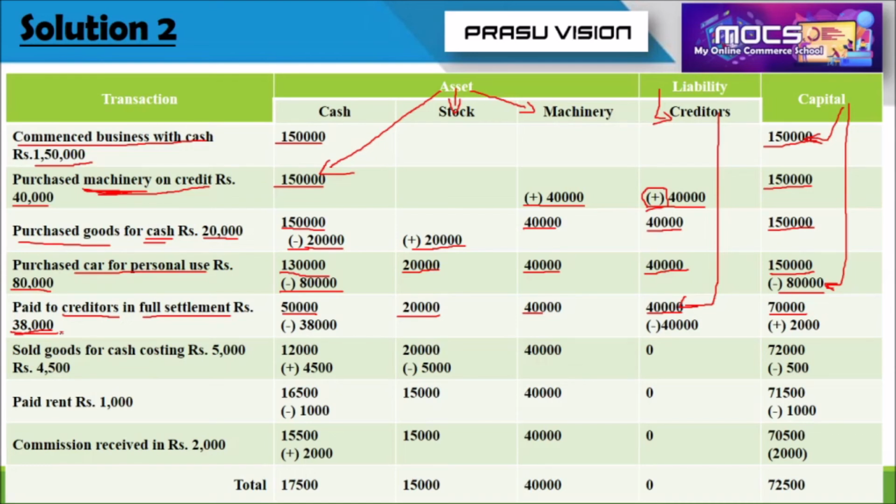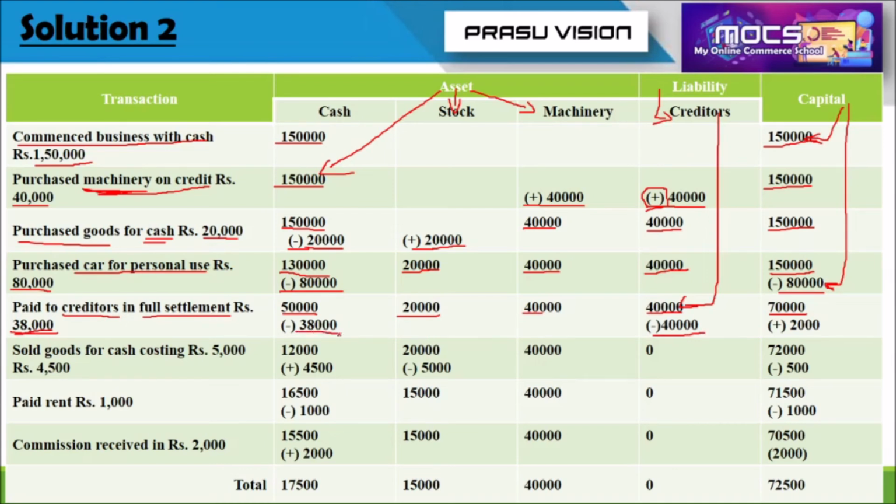You can settle my account by paying 38,000 for the liability costing 40,000. But you have to remember the liability we are settling is 40,000. So the total liability, 40,000, will be deducted. But the firm has to pay only 38,000.